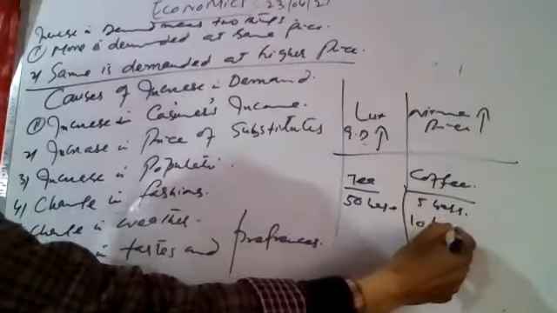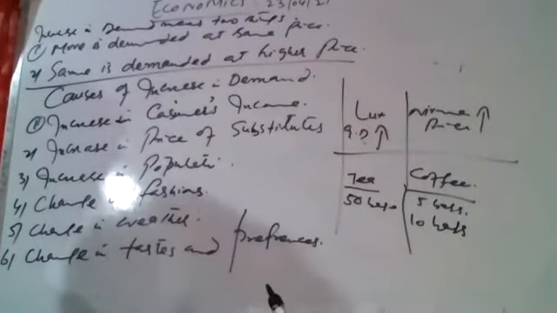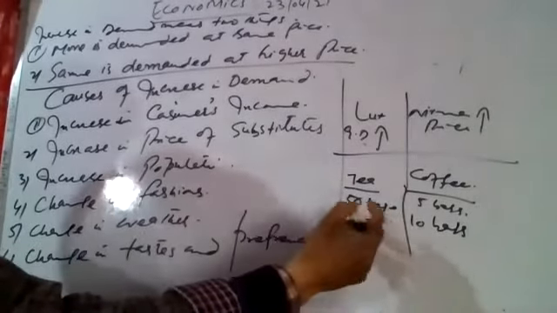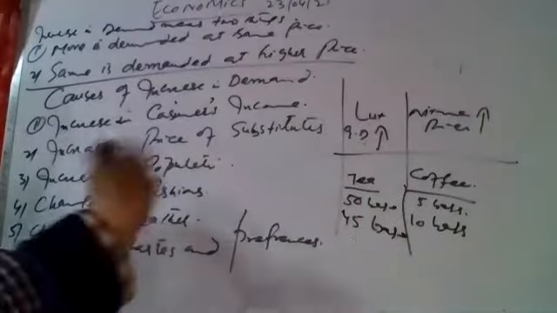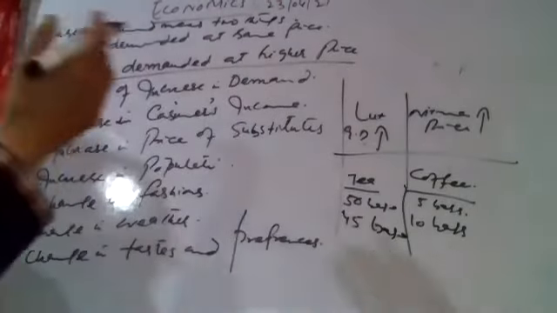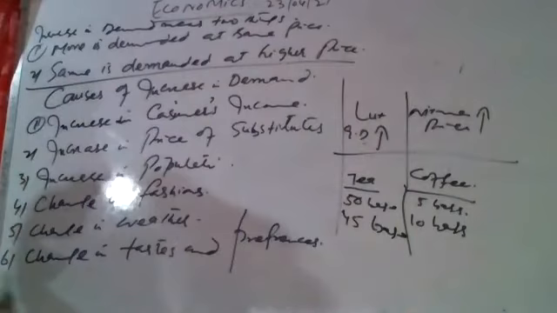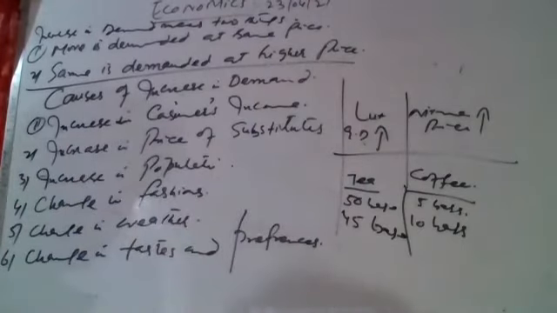abruptly its demand has increased. People have shifted demand from tea to coffee due to change in their tastes. वो अब ज्यादा कॉफी पीने लगे हैं. इसकी demand कम हो जाएगी तो इसकी demand बढ़ जाएगी. इसी तरह preference है. किसी चीज को हम preference देते थे, अब हमने उसकी preference change कर दी, दूसरी चीज पे लगाई, या उसकी preference पहले कम थी, अब preference ज्यादा होने लगी. So that is change in tastes and preferences. So this is all about the increase in demand.